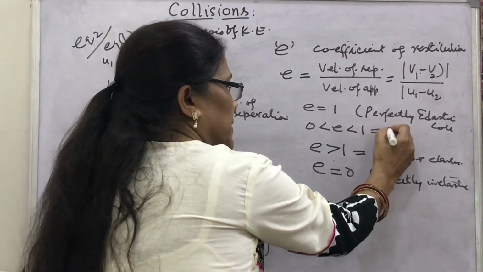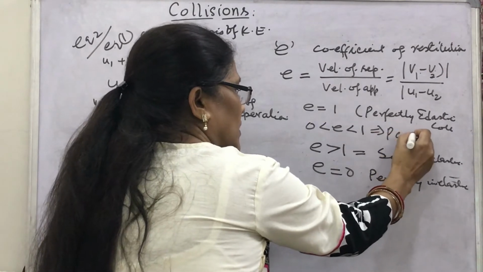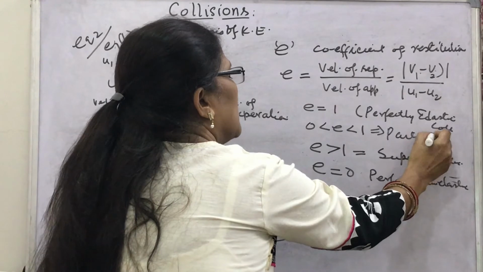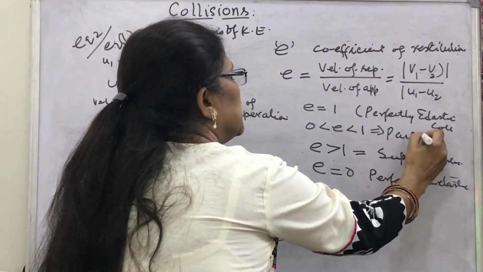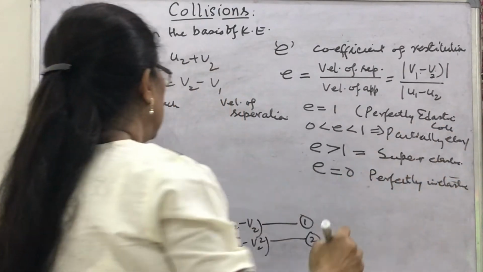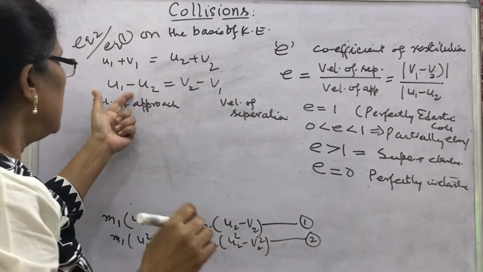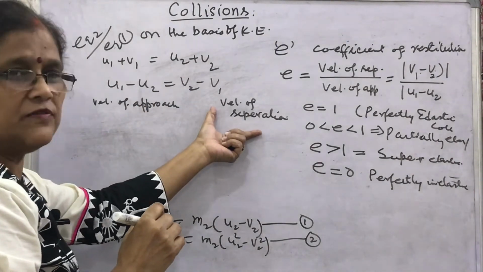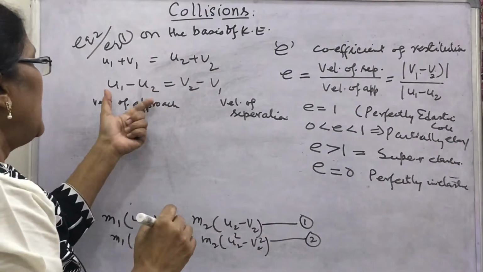This is for partially elastic or inelastic, with the coefficient of restitution in between.